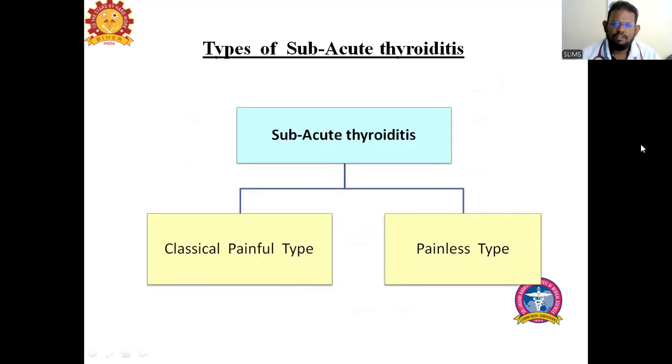So there are 2 types of the disease. One is the classic painful type and another one is the painless type. Classically it is painful. Sometimes it may be painless also.